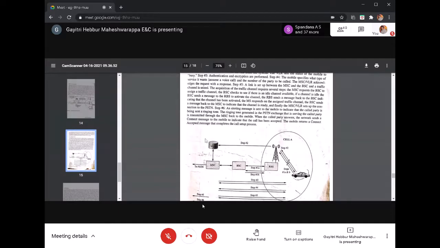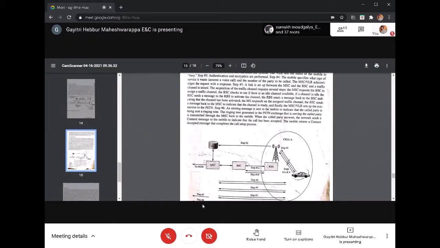That means the temporary information, the particular location information, will be stored in the VLR, and it keeps this mobile station busy. If any incoming call comes to this mobile when it is trying to make a call, we will hear that the number is busy. That is with the help of the VLR.